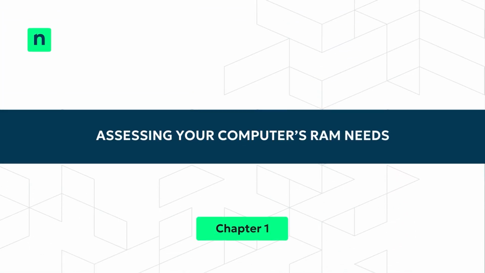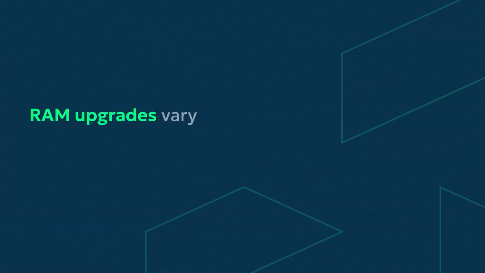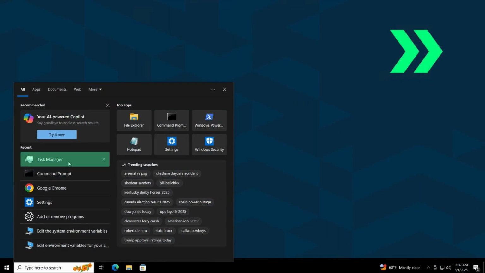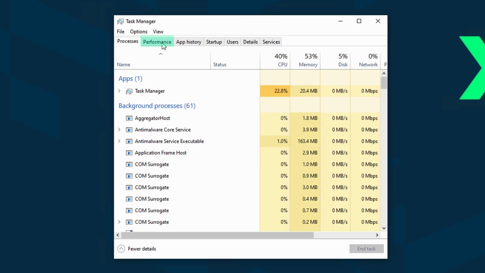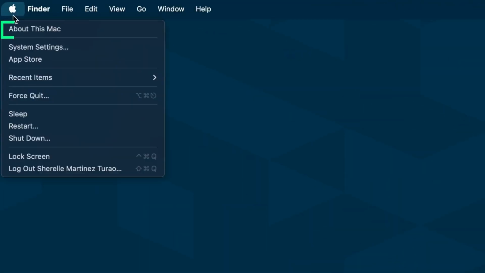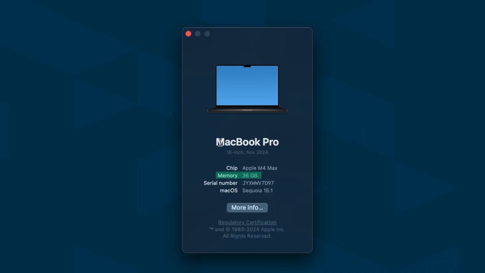Assessing your computer's RAM needs. RAM upgrades vary depending on system requirements, so check your computer's current specifications first. For Windows users, go to Task Manager and then Performance. You should find RAM details like capacity and speed. Meanwhile, Mac users can find this information by navigating to About This Mac and then Memory.